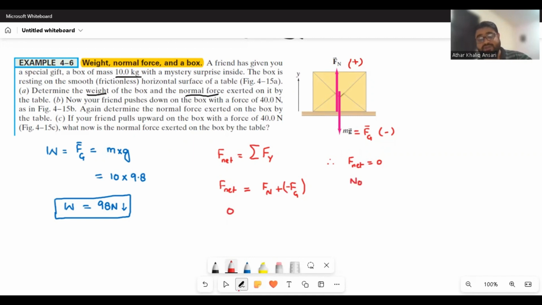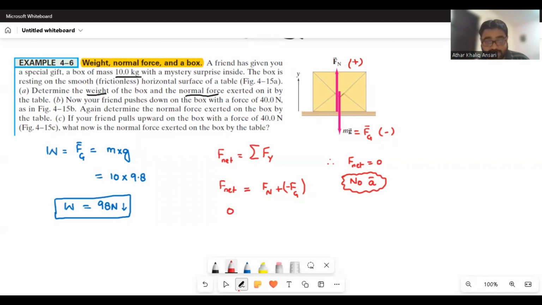This box is placed on the surface. It is at rest on the surface, so no acceleration. Whenever there is no acceleration, please keep it in your mind, either no acceleration vertical or no acceleration horizontal, F net is zero.